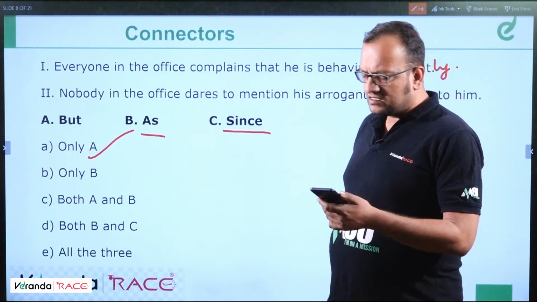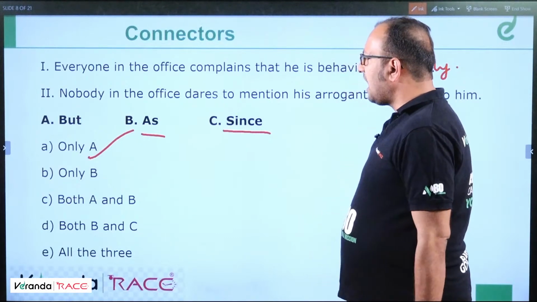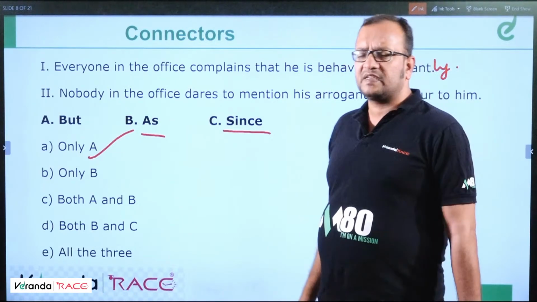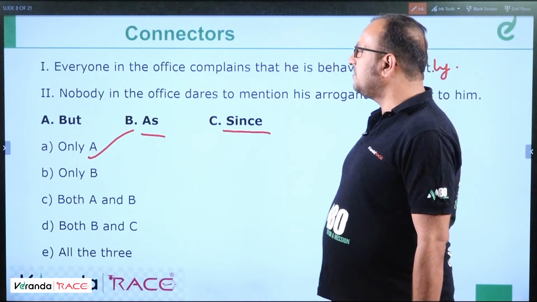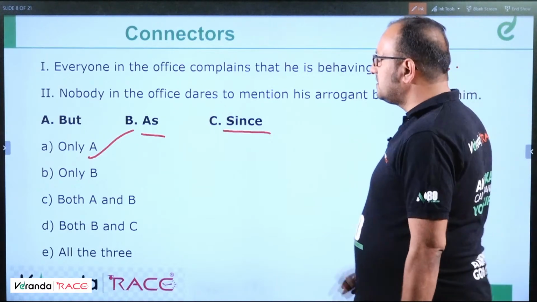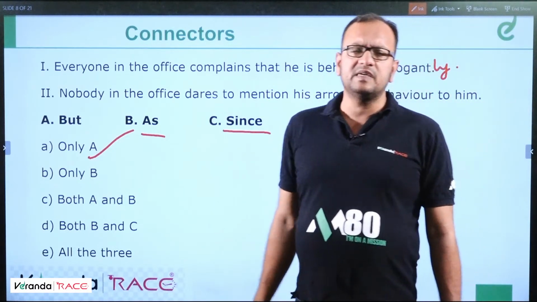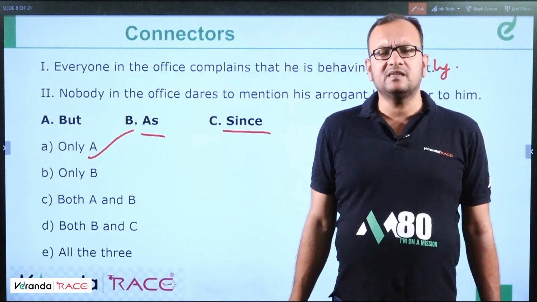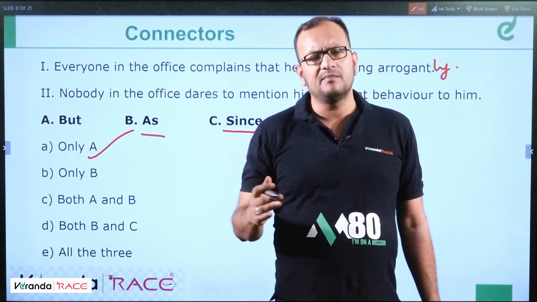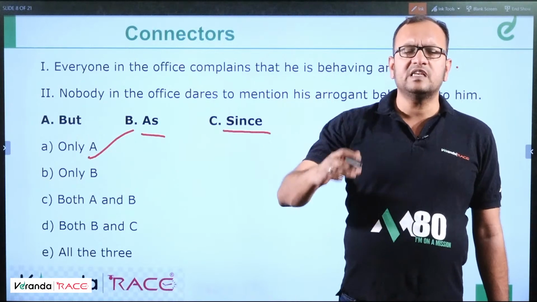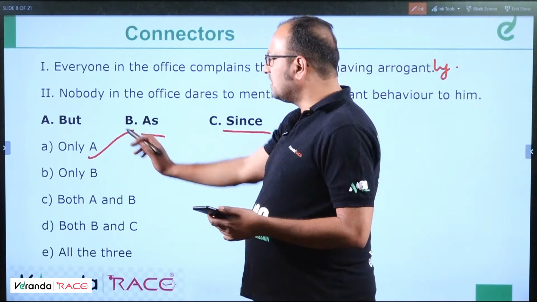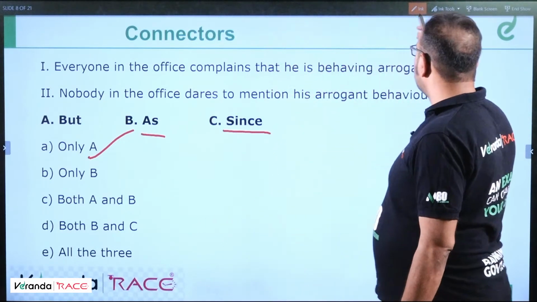Manjot Singh says C. C means both A and B. As. But Manjot, why would you say as is the answer? Because as is also showing the cause-effect relationship. For example, if you say, as everyone in the office complains that he is behaving arrogantly, nobody in the office dares to. It's a contradictory relationship, not cause-effect. Cause-effect means everyone respects him as he is the best performer. There is a cause-effect relationship. Cause means he is the best performer, and that's why everyone respects him. So everyone respects him as he is a consistent performer. Fine. So the answer will be only A, only but. Let's move to the next question.